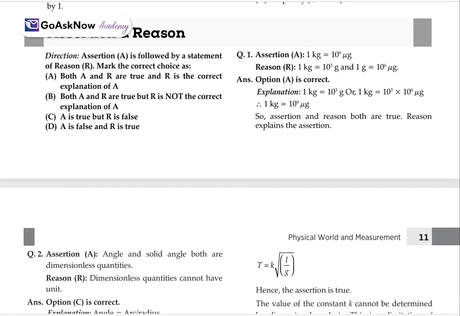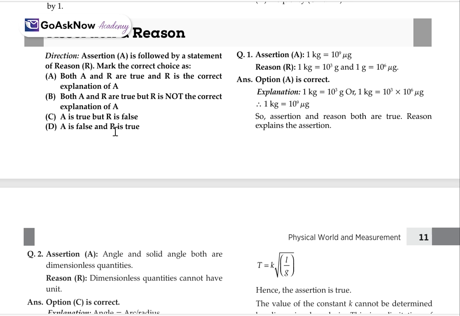Now, after these subjective portions, we have some assertion and reason based questions. Assertion A is followed by the statement R, and you have to mark the correct choice. Choices are like: both A and R are true and R is the correct explanation for A; both are true but R is not the correct explanation; A is true but R is false.